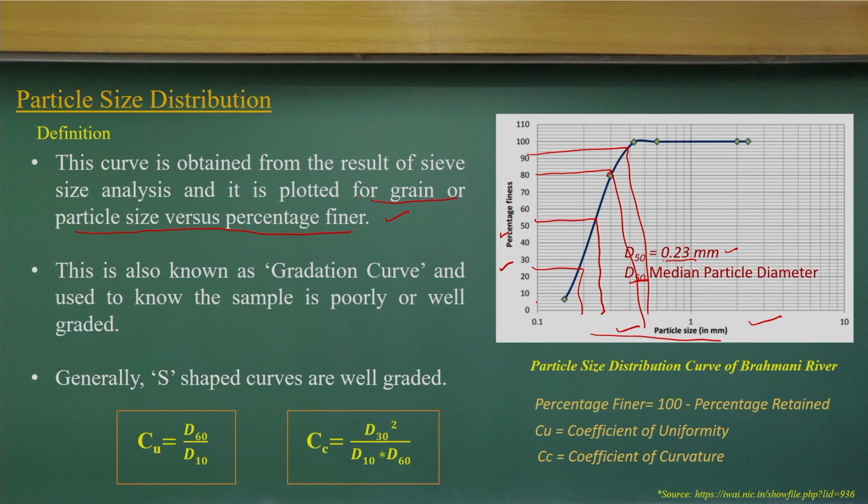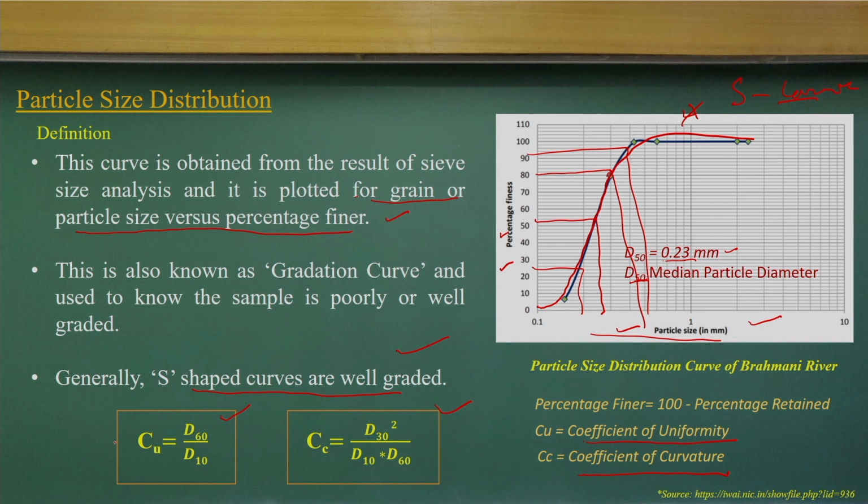So most of the time, this particle size distribution curve is an S curve. The shape of this curve is close to an S curve. To define whether it is well graded, well composed of different sizes, we quantify it in two basic terms: the coefficient of uniformity and the coefficient of curvature.